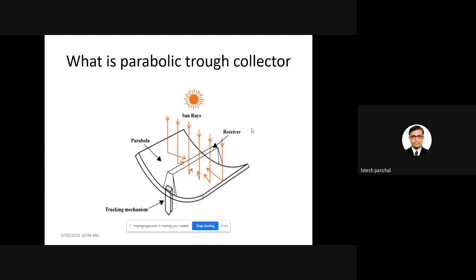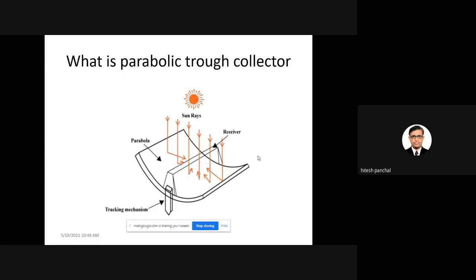We all know the parabolic trough collector, briefly written as PT collector, and how it works. It has a shape like a parabola and has a receiver tube. Due to the higher reflectivity material used for the parabola, solar rays are reflected by the parabolic trough collector to the receiver tube.